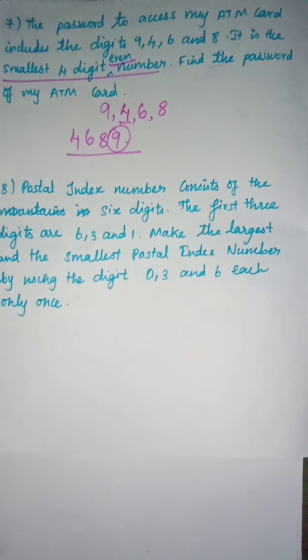Okay, order the mountains from the highest to the lowest. So highest to lowest, biggest to smallest, we have to order it. Now how are we going to do it? First thing, we have to write the place value chart here also. Okay, now I have written the place value chart. With the help of that, we can identify the first highest mountain. We have already identified this is the first highest mountain. Next, the second will be from these two. So this is the second highest mountain.